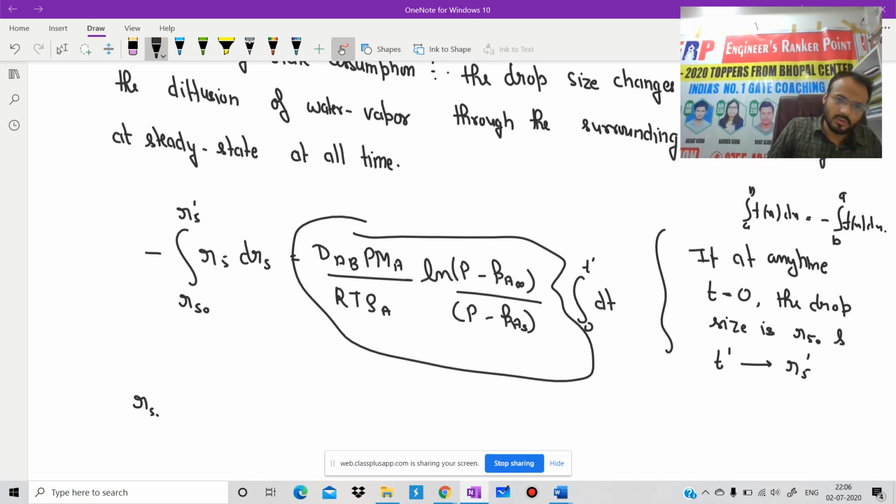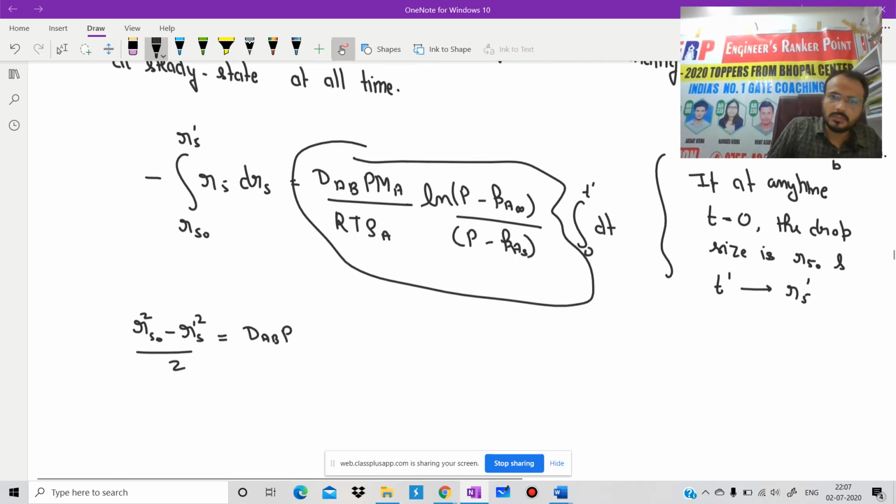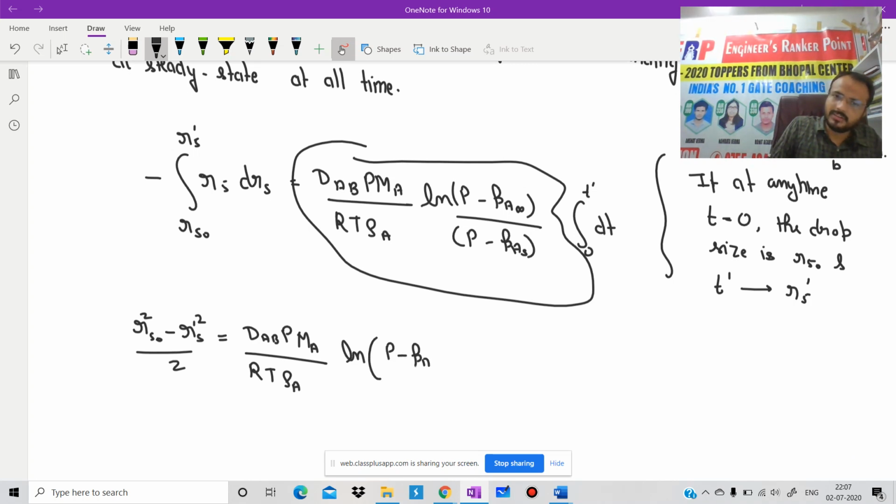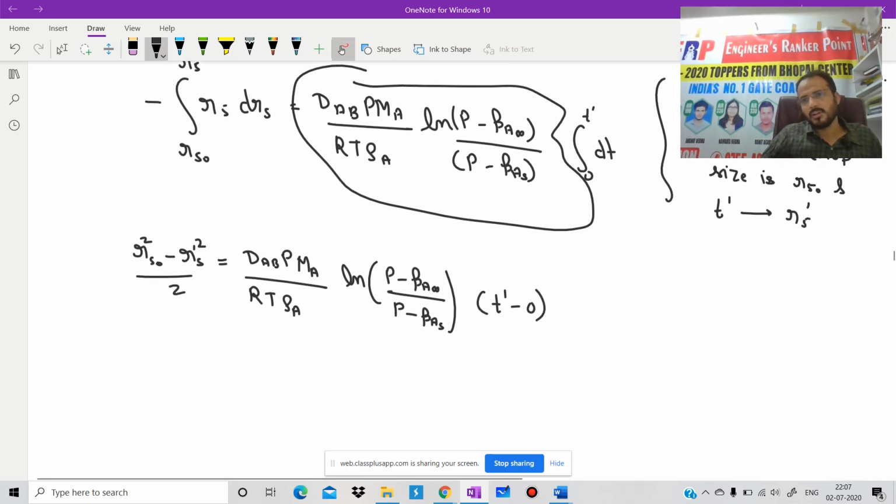Then we will get Rs0 square minus Rs' square, divided by 2, equals DAB P MA divided by RT rho A, ln of (P minus PA infinity) divided by (P minus PAS), into t' minus 0. Is it clear? I hope there should be no doubt.